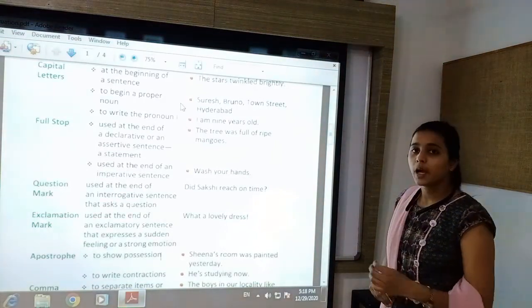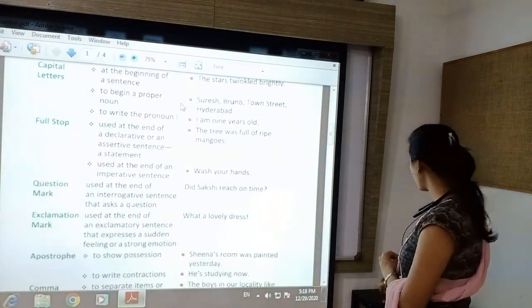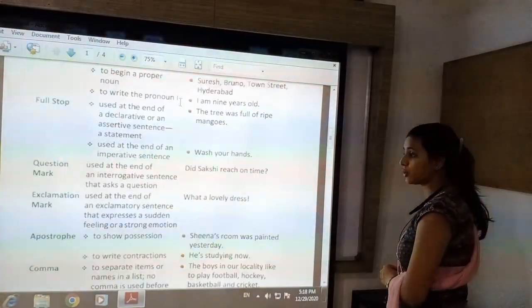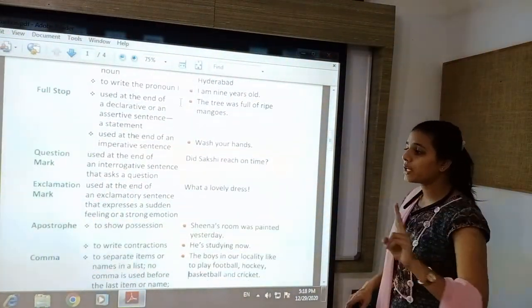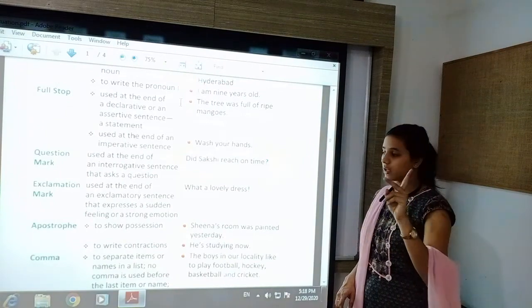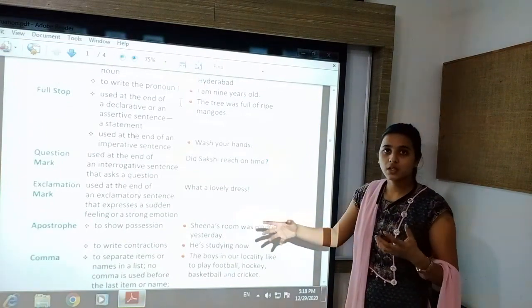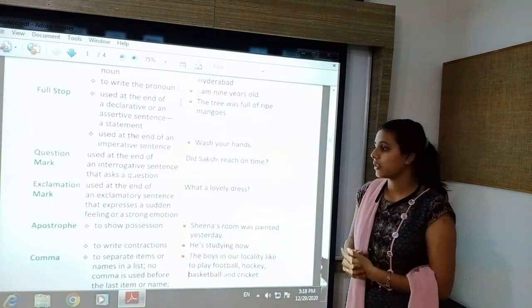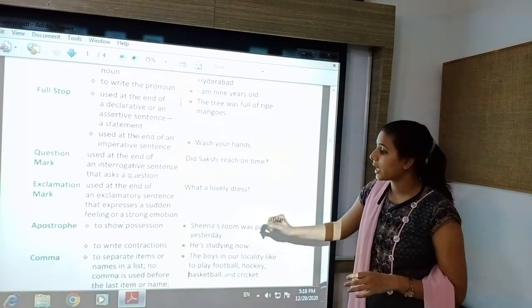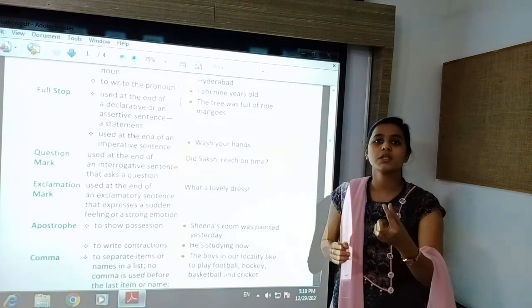Next one is apostrophe. Now what is apostrophe and where do we have to use apostrophe? There are commonly two uses of apostrophe. First one, to show the possession, something which belongs to you. And second one, to write contraction. Contraction, that means short form.